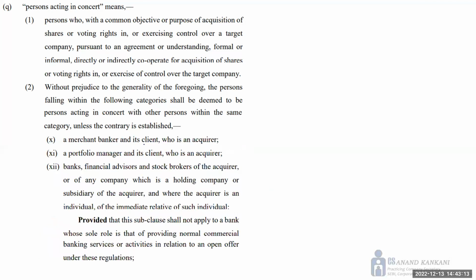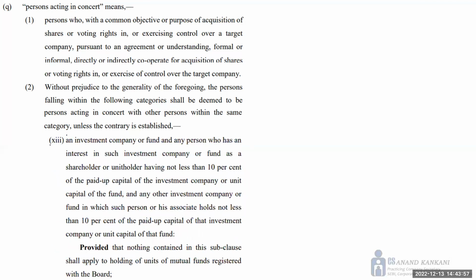Then you have the merchant banker and its client, who is the acquirer. Similarly, the portfolio manager and its client, who is the acquirer. The banks, financial advisors, stockbroker of the acquirer, or of any person which is a holding company or subsidiary company of the acquirer, right? Where the acquirer is an individual, of the immediate relative of such individual. So here also, if you see, the banks, financial advisors, stockbrokers, even they are called the person acting in concert. However, if they are providing services in their normal commercial activities, then in that case, they will not be called a deemed PAC. But again, this needs to be established.